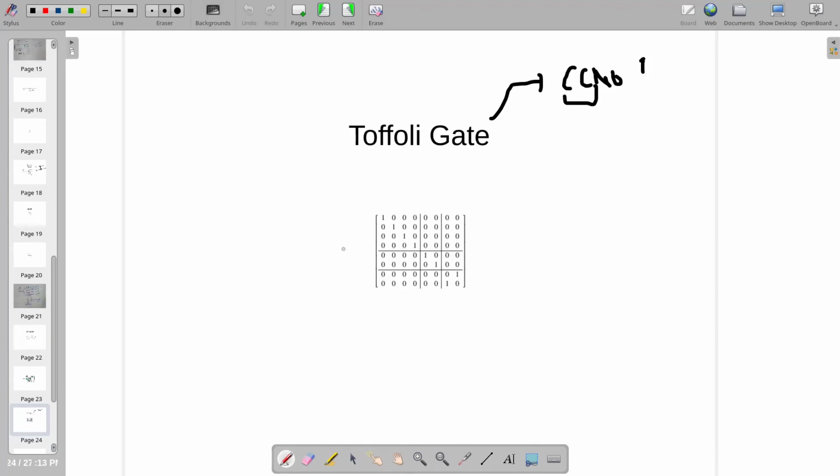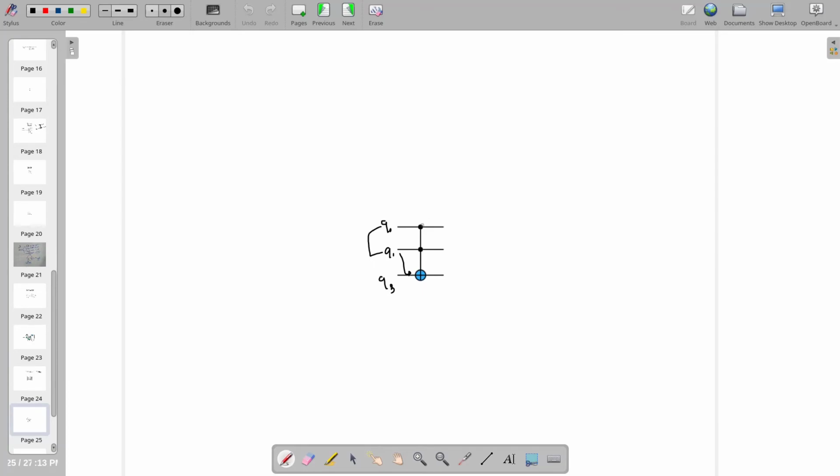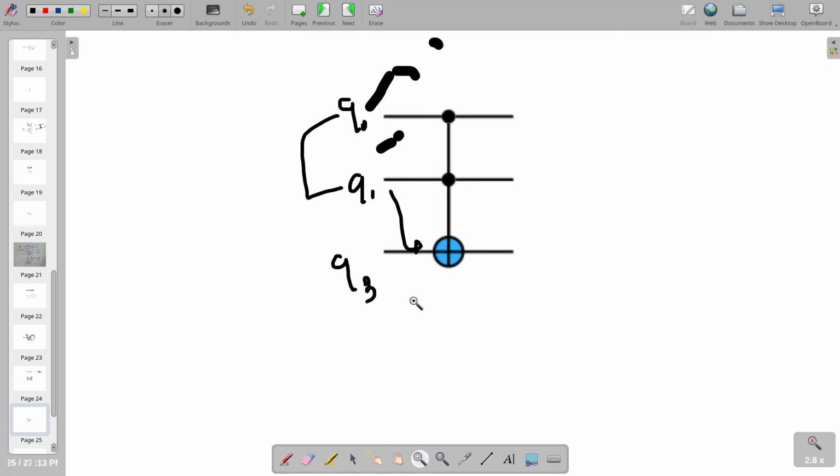So another class of gate is the Toffoli gate. A Toffoli gate is nothing but a controlled version of the control NOT gate. You can say CCNOT gate, which means there would be two control qubits and a single target bit. Whenever both these values become 1, we apply an X gate on this third qubit.